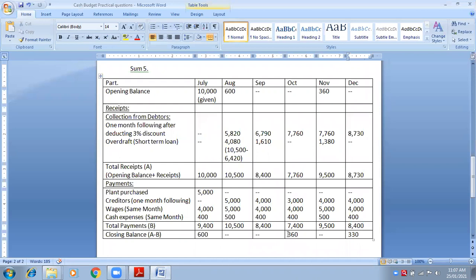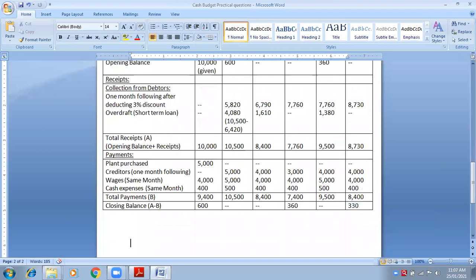A new point I will discuss with you all. Now you have a 360 balance here, no? Okay, do it this way only. 330 is the correct answer. Is it clear now? With the help of this 330, we will pay the overdraft now, because we have cash, we can pay them now. So 330 is our correct answer. Is it now clear, everybody?